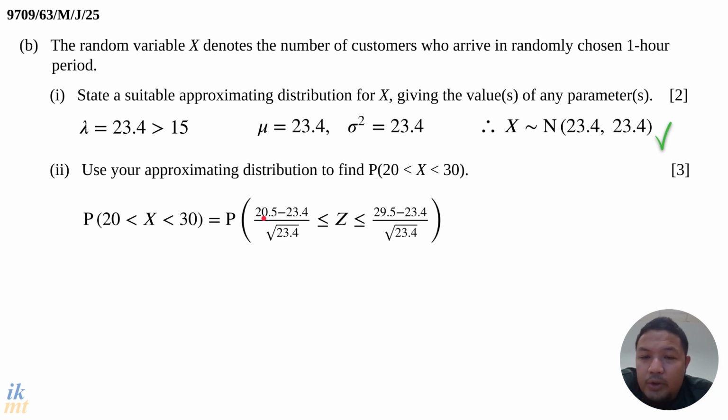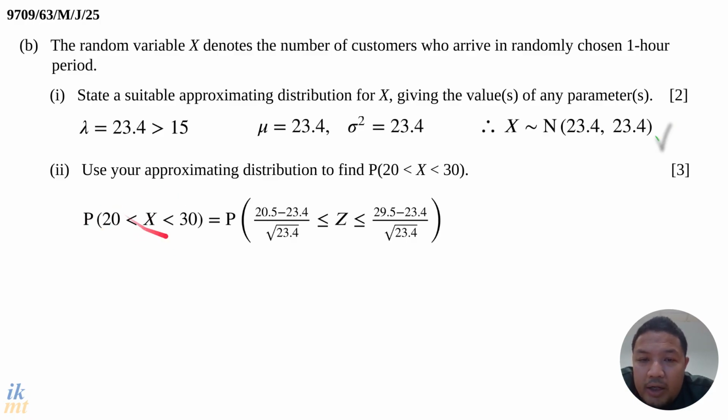If you decide to subtract 0.5 and use 19.5, that means 20 will be included in the limits. But here we don't want 20 to be included. So instead of subtracting 0.5, we should add 0.5 to 20. That way the limit will start at 20.5, causing 20 to be excluded.